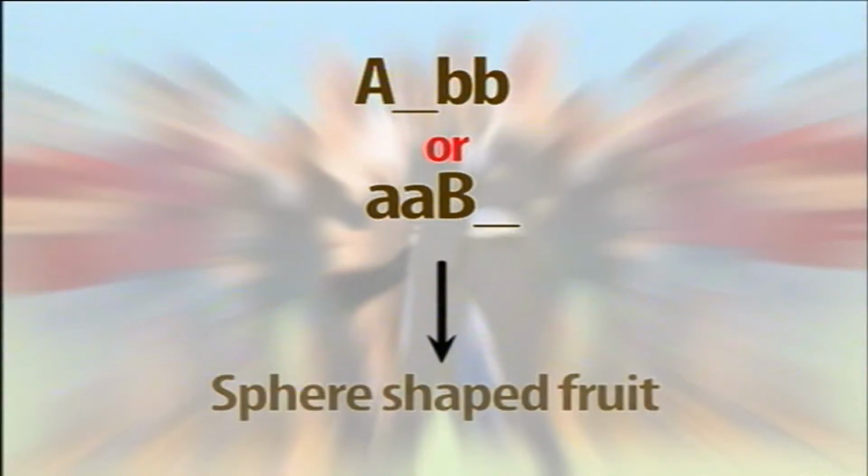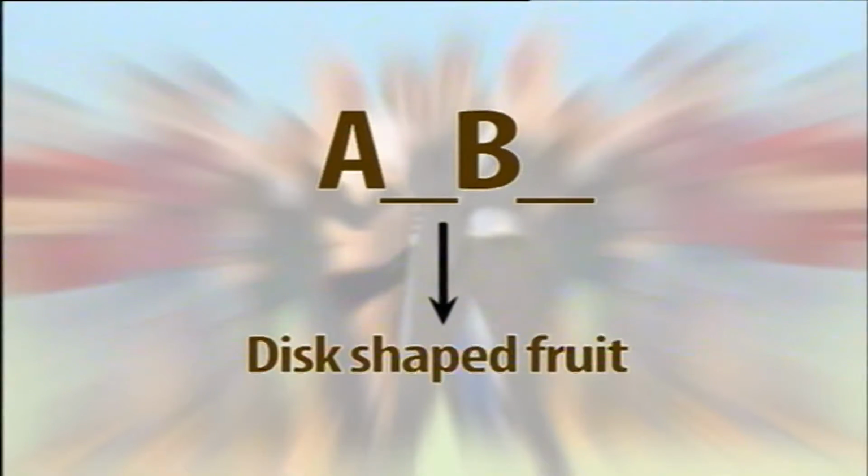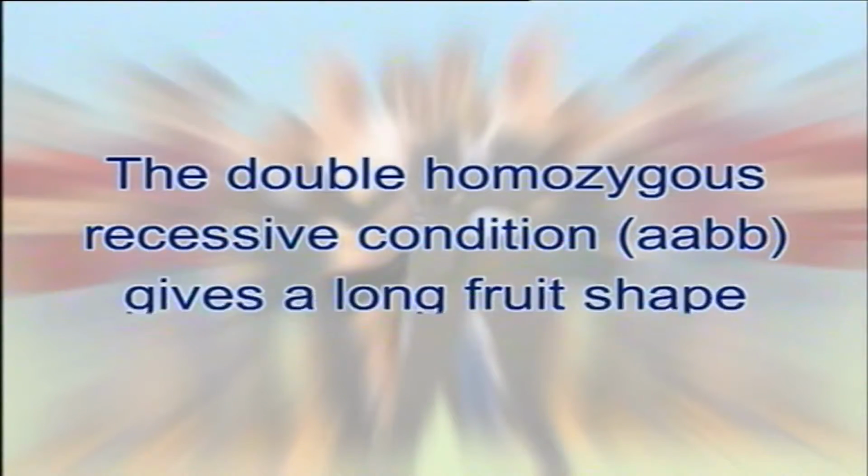The explanation for this modified ratio is that the dominant allele alone, A or B, specifies spherical fruit, while the two non-allelic dominant alleles A and B interact together to produce a new phenotype, namely disc-shaped fruit. The double homozygous recessive condition gives a long fruit shape. In this case also, the precise molecular basis is not known.